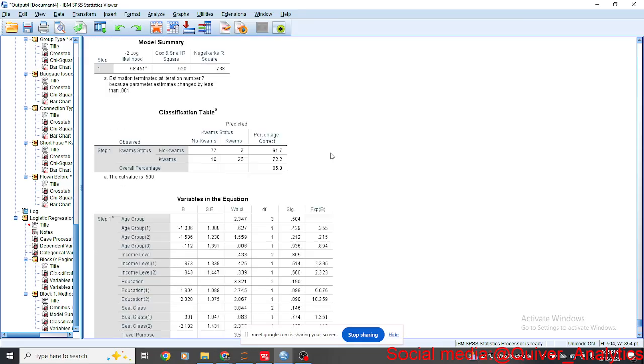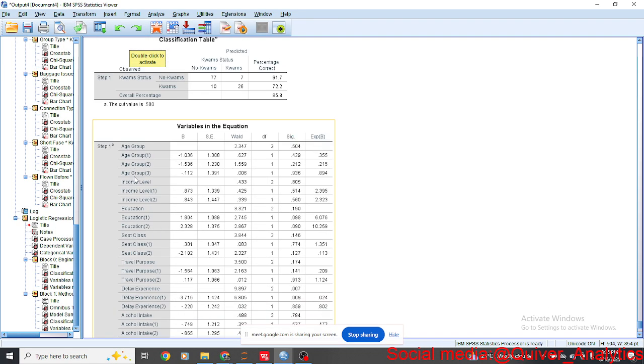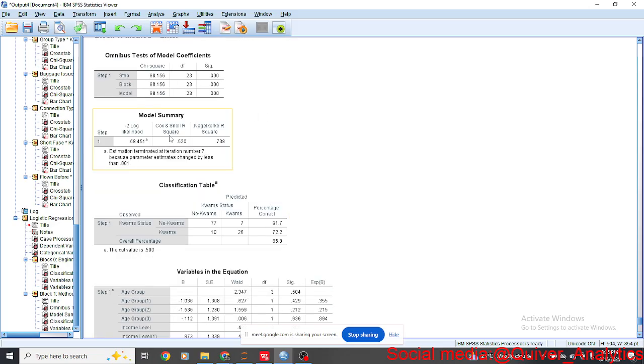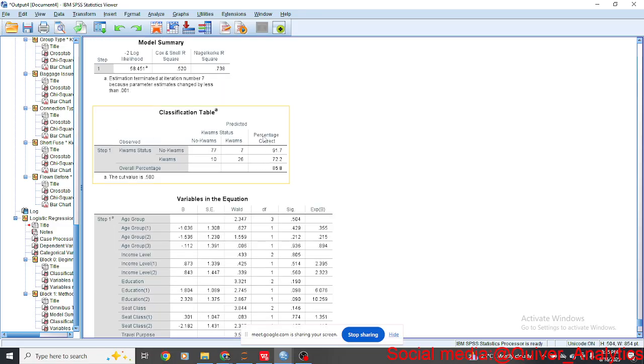Like all these independent variables, the age, the seats, the class, the income level, everything joined together. According to this category, they are only able to predict 52%. The other category is saying they are only able to predict 73.8%. That's 0.738 times 100. Now, this second table is comparing. So the implication of this is that our model is good. If a model can predict 73.8%, that's very fine. Then even 52 is not bad as well.